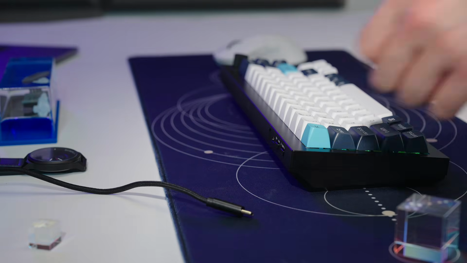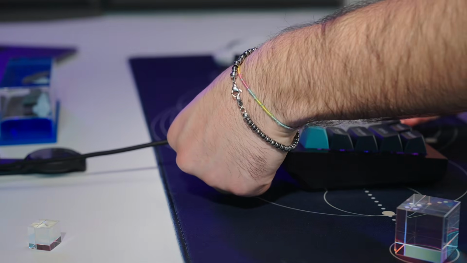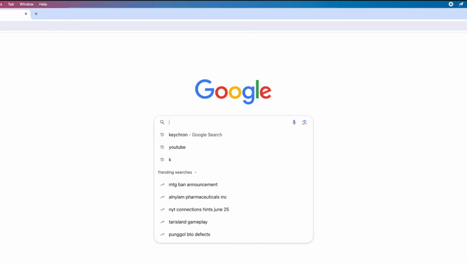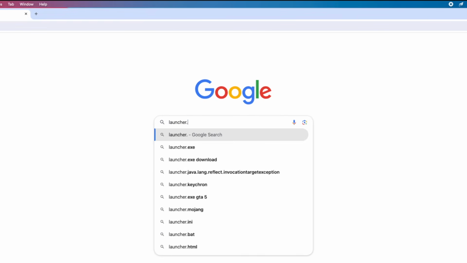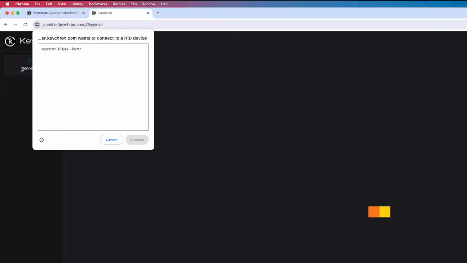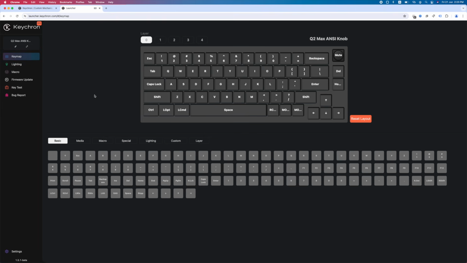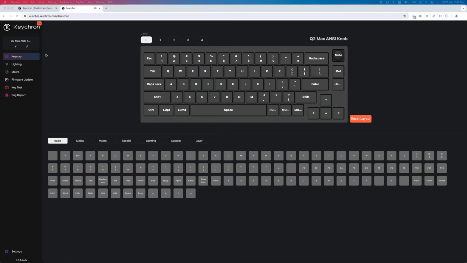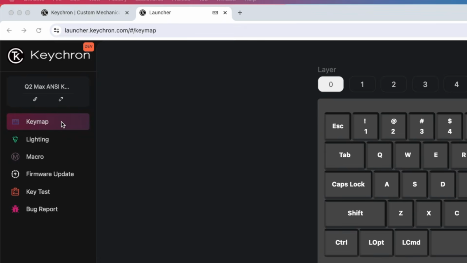First thing first, plug your keyboard into your computer to be able to use the launcher. Once plugged in, go over to launcher.keychron.com. Then click Connect and choose your device. On the left side of the page, you can find all the launcher's features that you can interact with to modify your keyboard. Now, I'll introduce you to Keymapping.